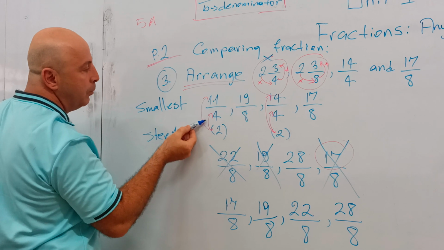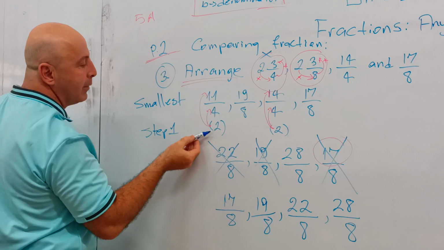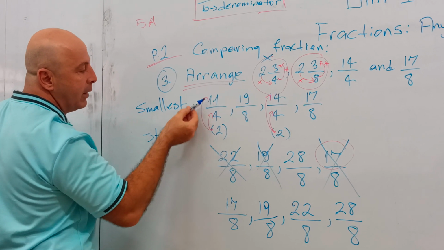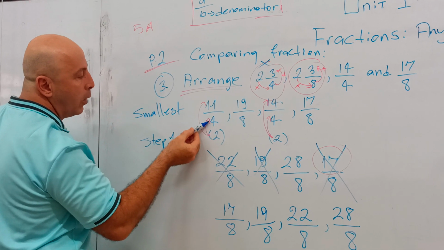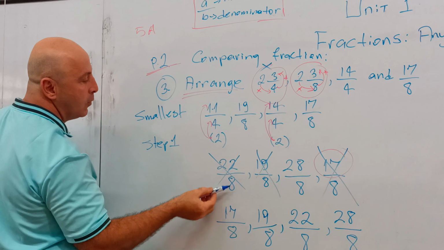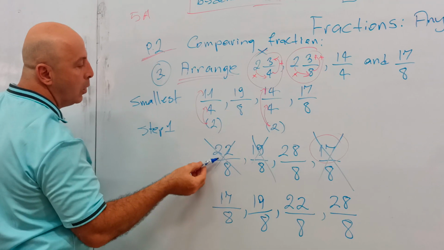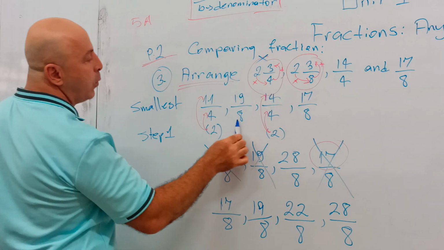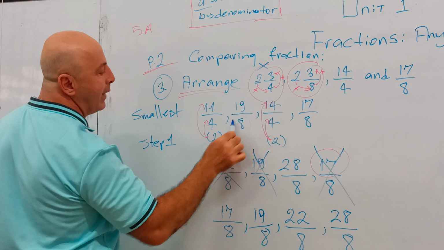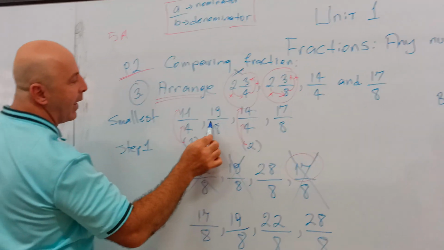Top and the bottom. So I multiply 2 times 11 is 22. 2 times 4 is 8. So I have 22 over 8. This one, I don't do anything because it's already 8. I want 8. This one is 8 already.